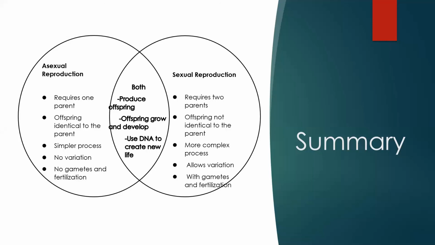In sexual reproduction, it requires two parents. Offspring is not identical to the parent. It has a more complex process. It allows variation with gametes and fertilization. But they both produce offspring, and the offspring grow and develop and use DNA to create new life.